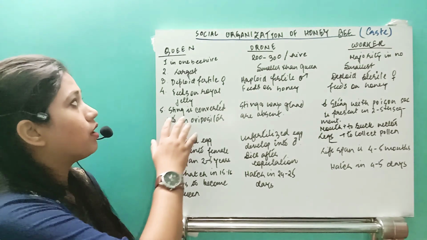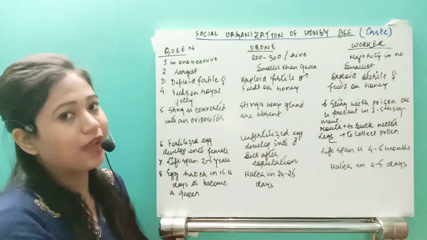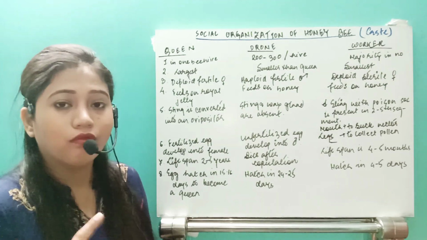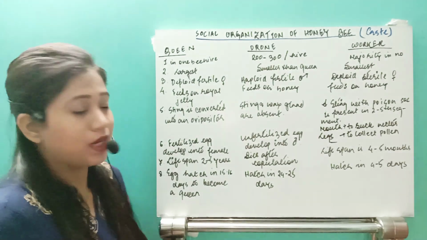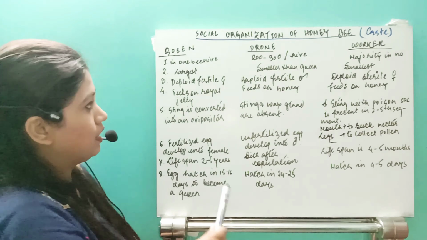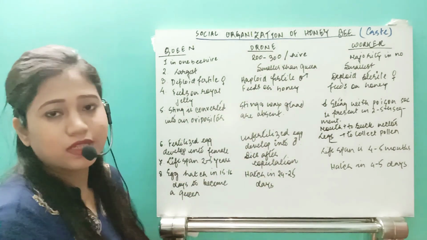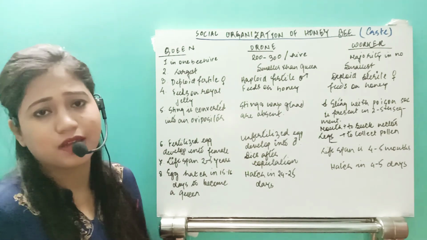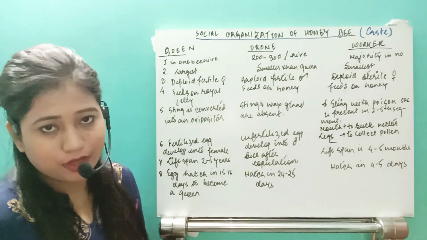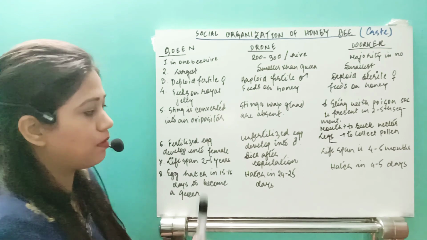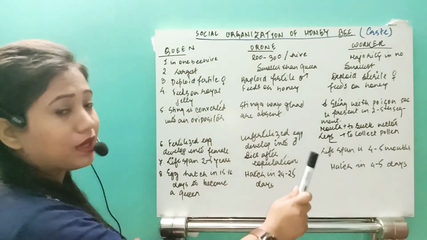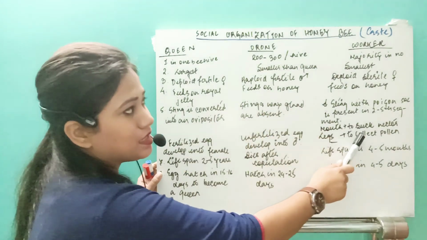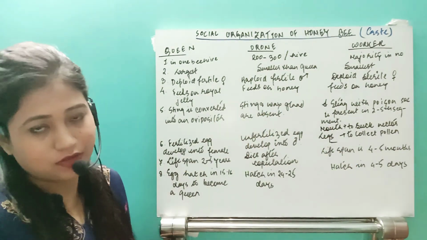See, first of all, in a beehive we are going to see 3 varieties of honeybee. One is the largest, the queen, which is the female. The next one is the drone. Drone means it is the male, and the workers are basically the sterile females. So females and males. Males are known as drones, and a female, if it is fertile, will be known as queen. If it is sterile, it will be known as worker bees, right?